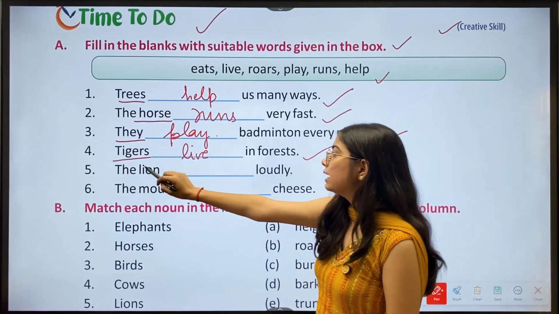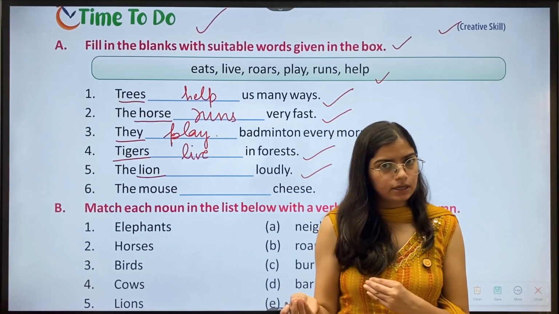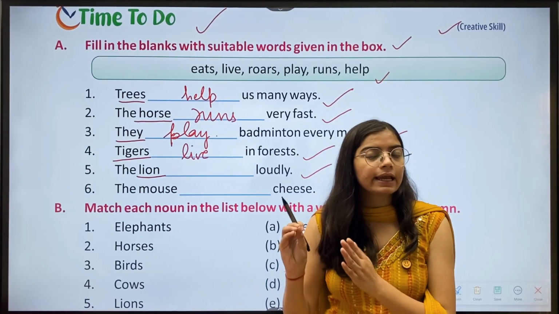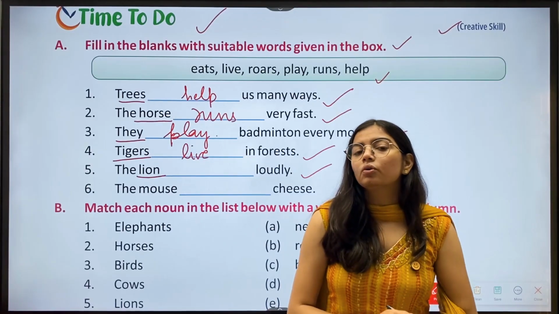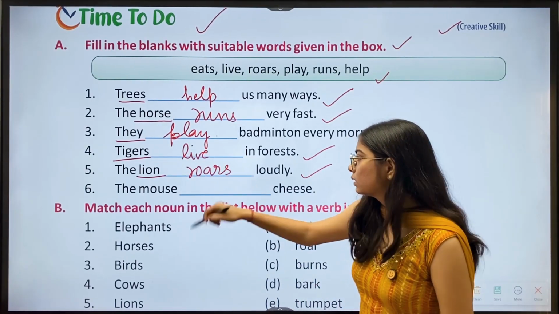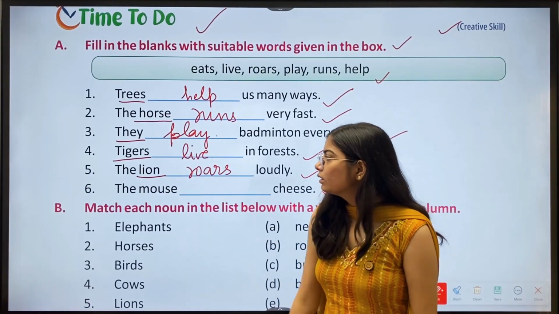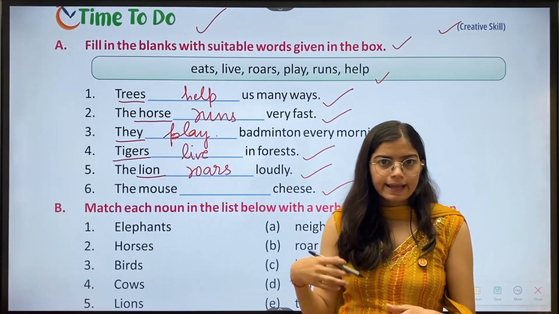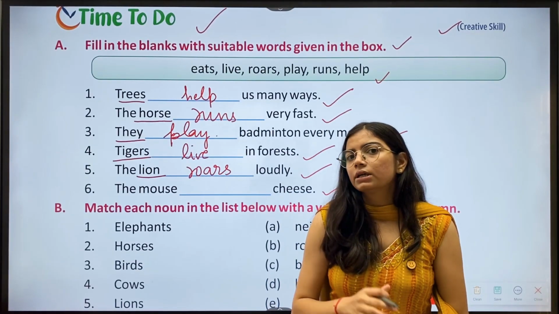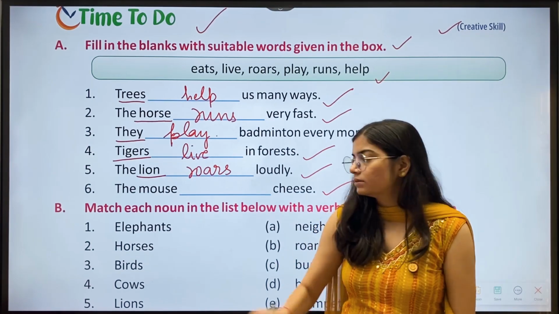Then fifth: the lion dash loudly. Now we have the lion, which is a single noun, and we need the verb ending with s or es. So we'll write roars. Sixth: the mouse dash cheese. Mouse is again a singular noun and we need the verb with s or es. So here the answer is eats.